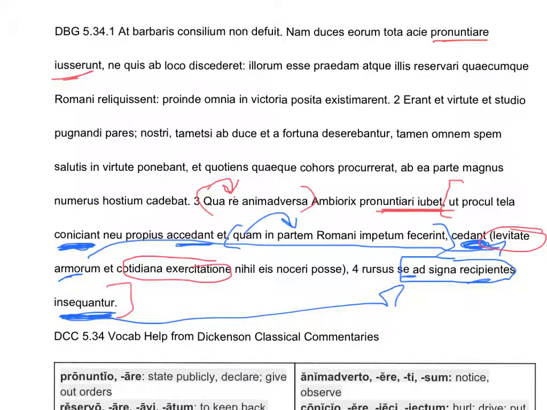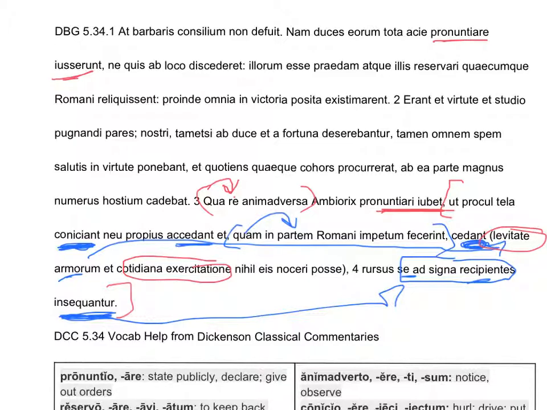Nihil eis nocere posse. The literal translation is, nothing is able to be harmed to them, which makes no sense to an American teenager. So another way to say it is, nothing is able to harm them. Nothing can harm the Gauls on account of levitate armorum et quotidiana exercitatione. They don't have superpowers, they just happen to have the right kinds of weapon and training.